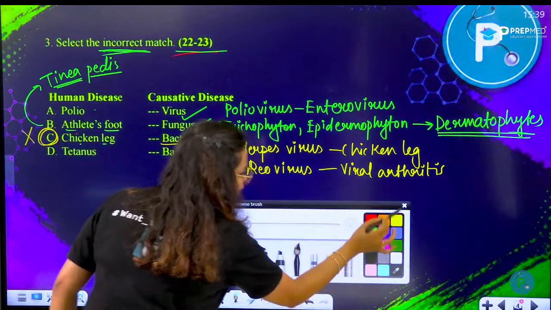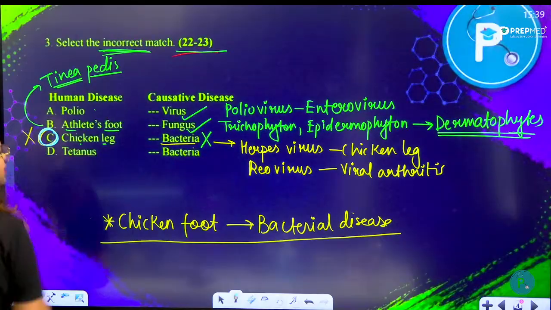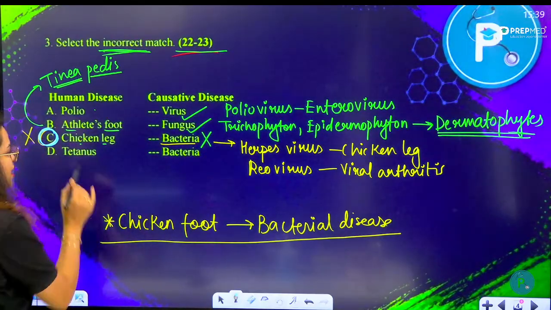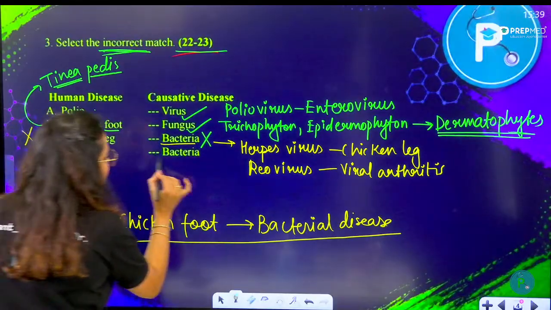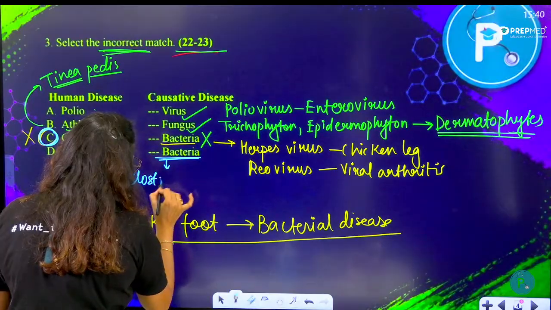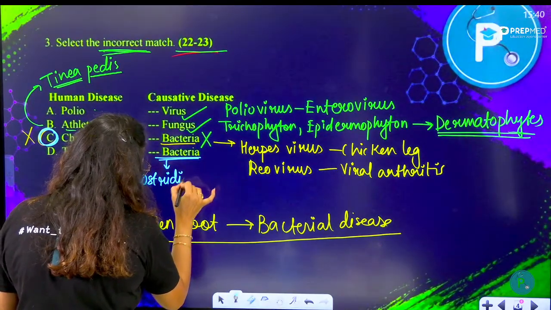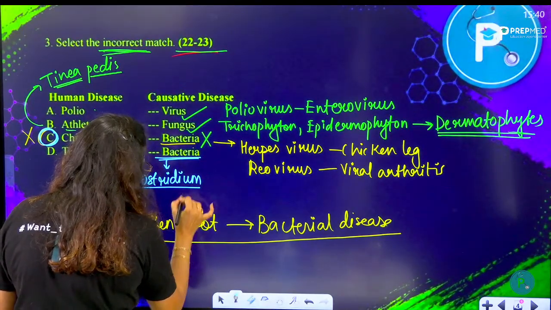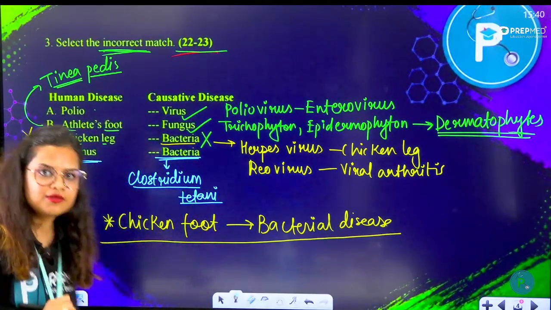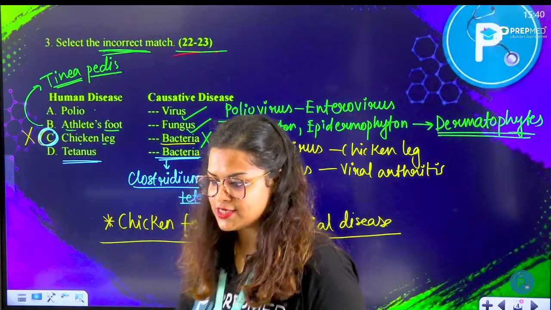We have finally found our answer, that is option C. But still, let's read option D as well. They have given tetanus. Tetanus is caused by a bacterium called Clostridium tetani. It is a bacterial one.